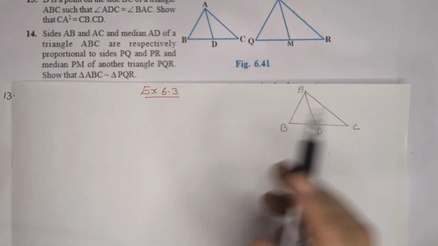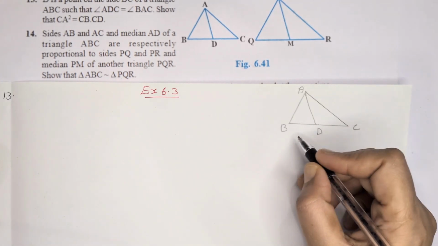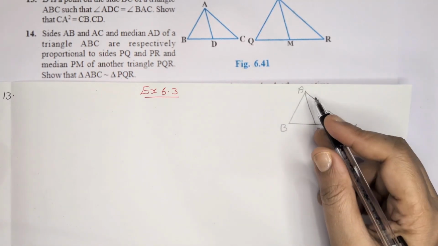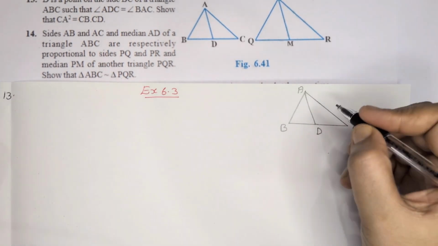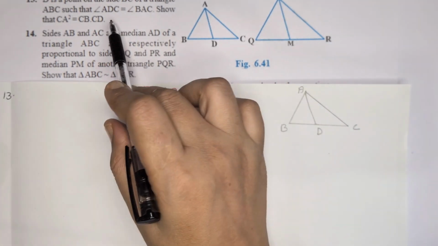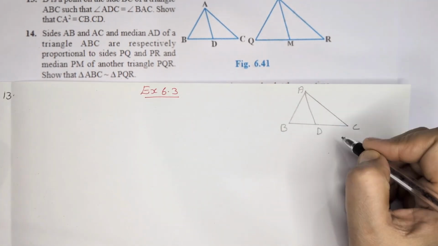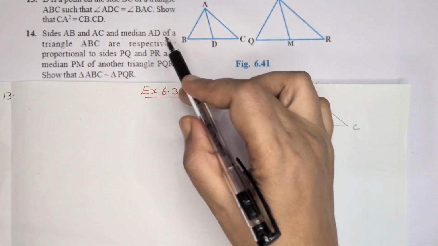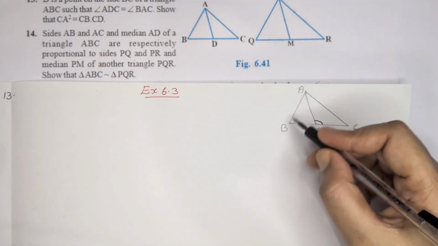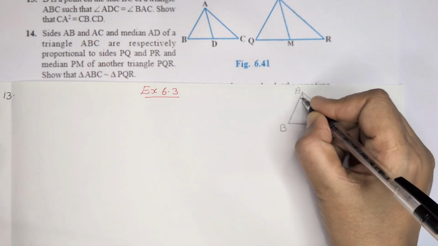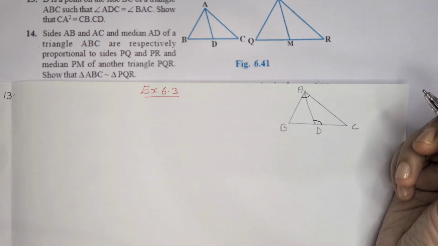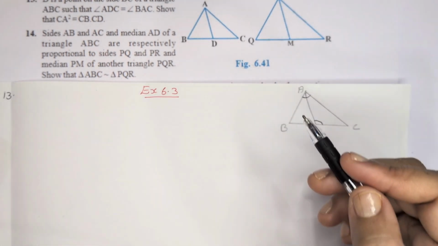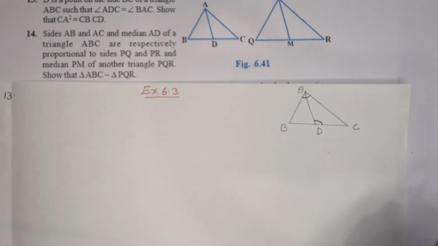Question number 13. D is a point on side BC of a triangle ABC such that angle ADC is equal to angle BAC. These two angles are equal. Then show that CA square is equal to CB into CD.